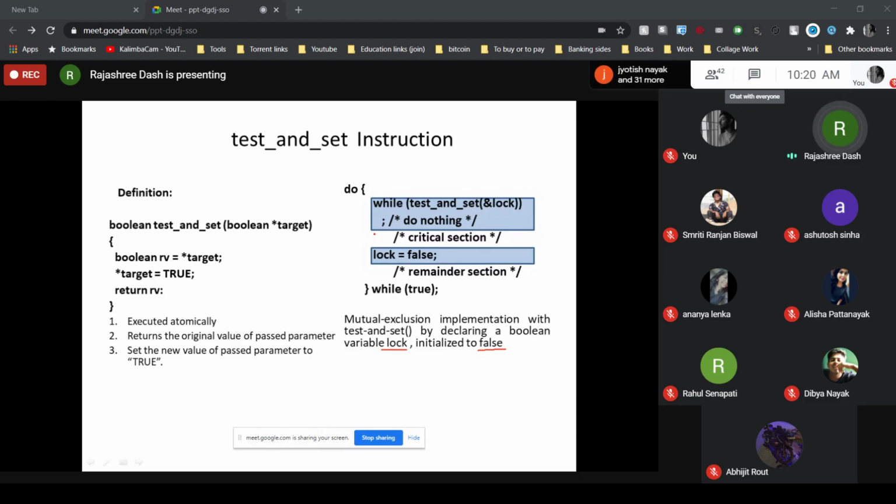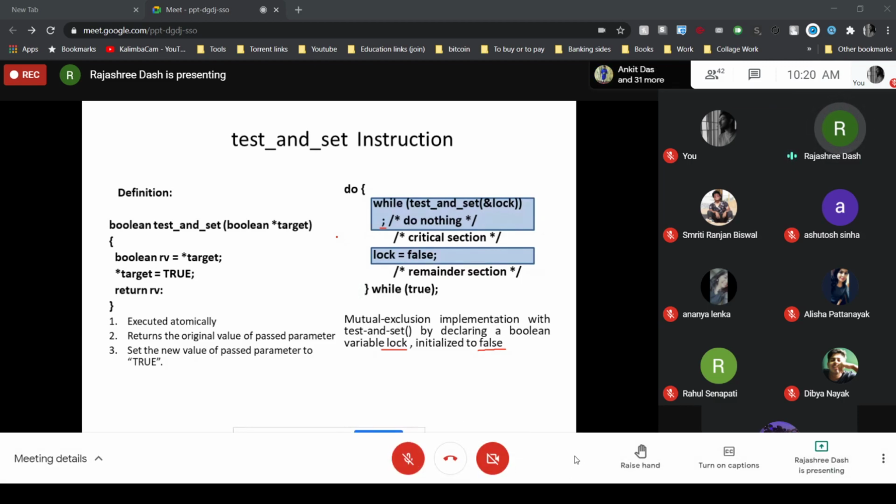Now, if the return value of that test and set instruction is true, that means the while condition will be true. In that case, there is a semicolon here, which means do nothing. Again, repeatedly check the condition. So while the condition is true, the process is not going to do anything. Simply, it will be looped there in that while statement.